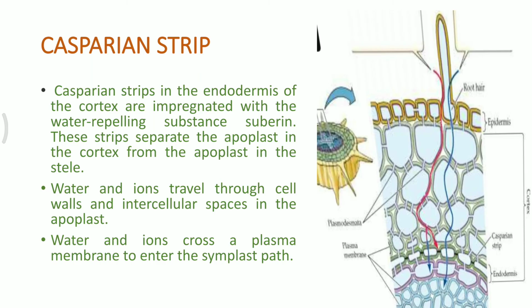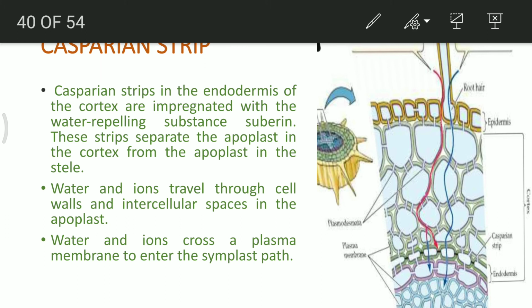Now the importance of Casparian strip. First of all, where is it present? It is present in the endodermis. That is very important. The cell walls of the endodermis are impregnated with a water repelling substance known as suberin.